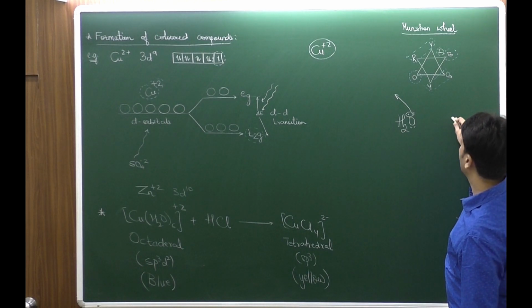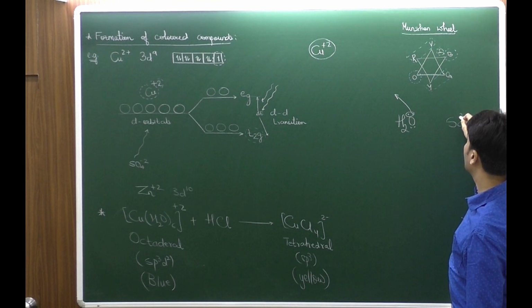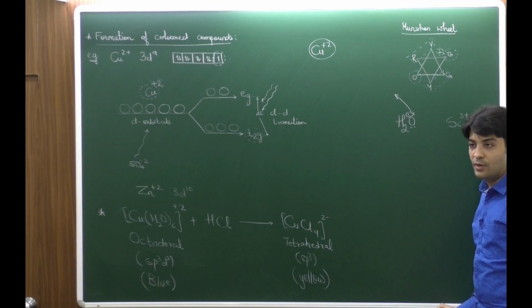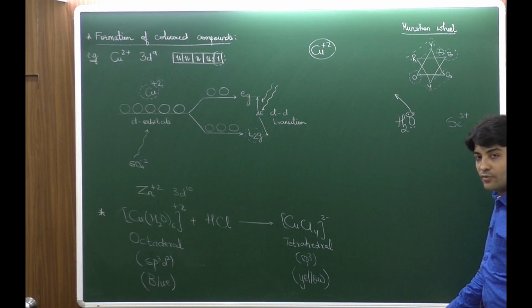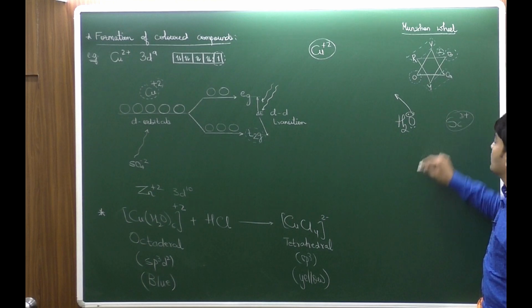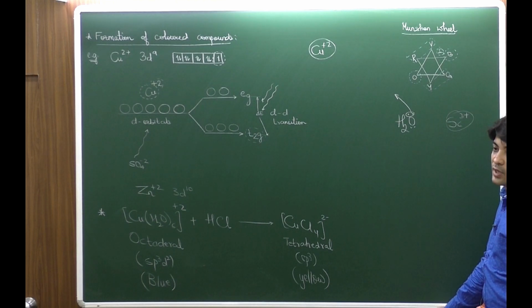For example, if we talk about scandium 3+, what will be the configuration? 3d0, because scandium had the configuration of 3d1, 4s2, 3 electron निकाल दो, कुछ भी नहीं बचा. Again, this will be found to be colorless. So the compounds of scandium 3+ will be colorless because of the absence of any unpaired electron.